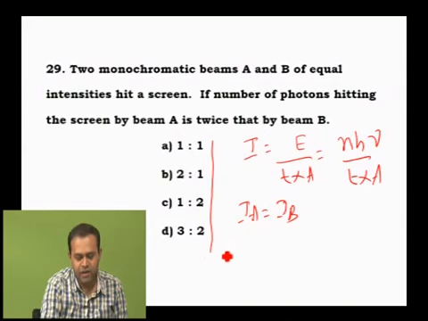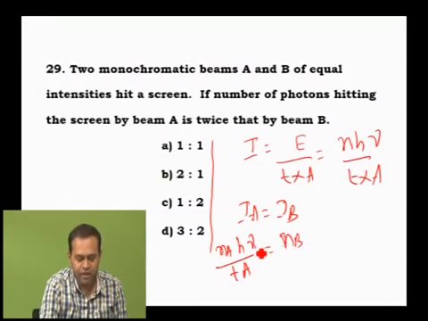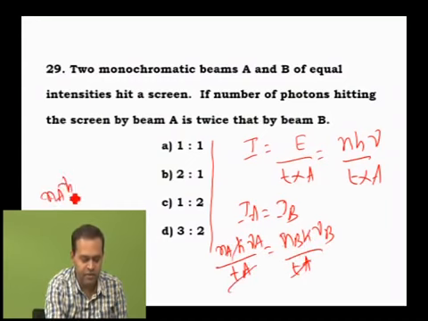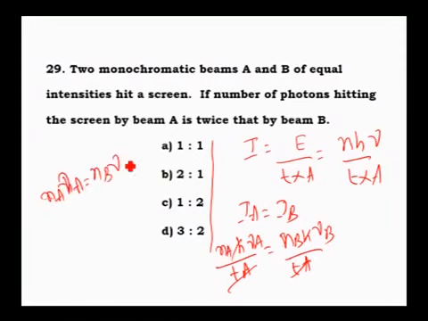Now substitute. IA can be written as NA into h into nu A divided by time into area, that is equal to the intensity. Again IB can be written as NB into h into frequency of B divided by time into area. The h, time and area cancel. What is the final answer now? NA into frequency of A is equal to NB into frequency of B. Now take the ratio. They have to find the frequency ratio. Therefore frequency of A divided by frequency of B is equal to NB divided by NA.